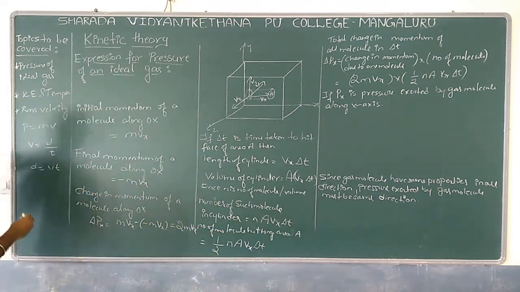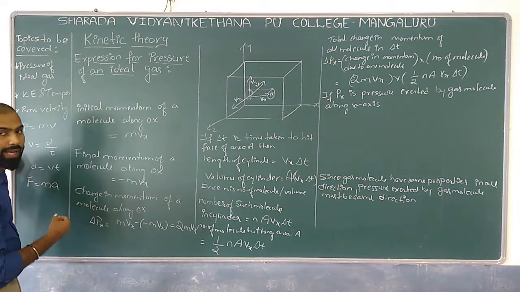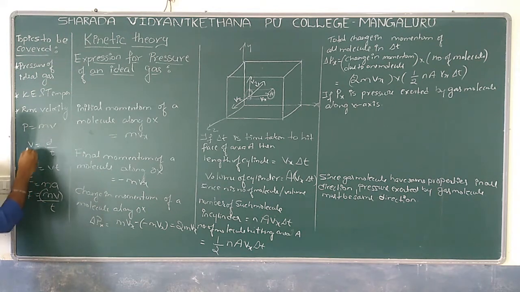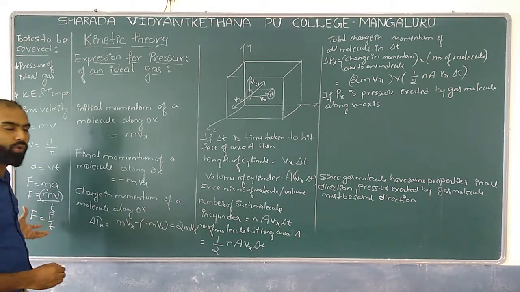We know F equals m into a, but acceleration can be rewritten as change in velocity with respect to time. So mv can be replaced by momentum, so I can write F equals p by t. Are you getting this? The rate of change of momentum is force as well.